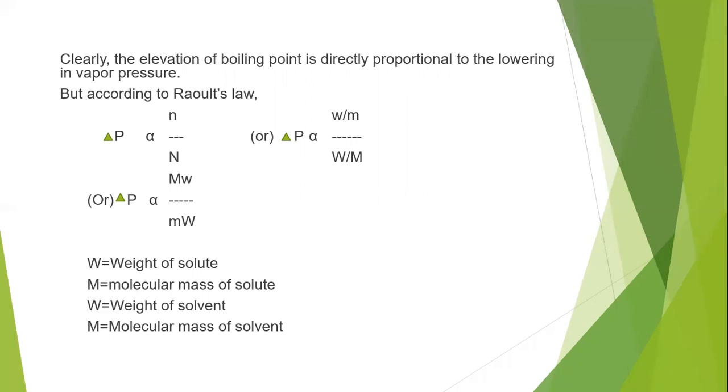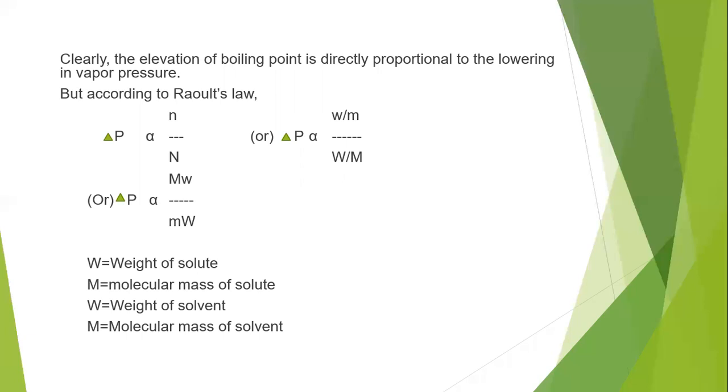So if you consider weight and molecular mass for a solute as small letters, small w is the weight of the solute and small m is the molecular mass of the solute, and capital W is the weight of the solvent and capital M is the molecular mass of the solvent. Then the lowering of vapor pressure, delta P, we can represent by substituting small n and capital N with weight by molecular mass.